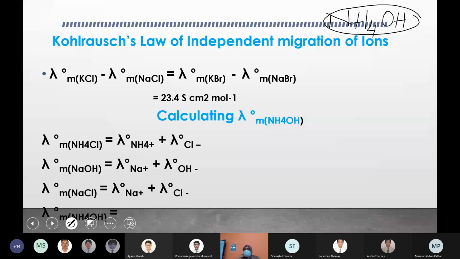In order to calculate its limiting molar conductivity, ammonium chloride is a strong electrolyte, sodium hydroxide is a strong electrolyte, and NaCl is again a strong electrolyte. So how can you calculate the limiting molar conductivity of ammonium hydroxide?